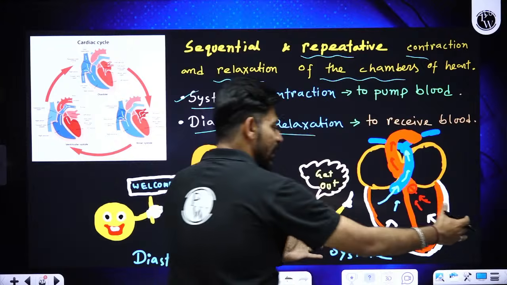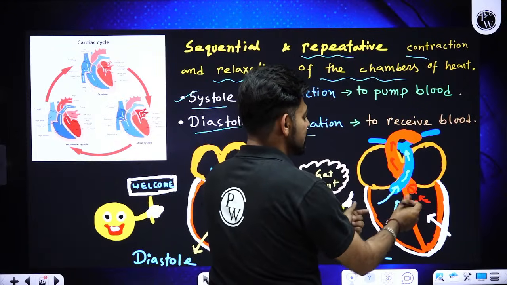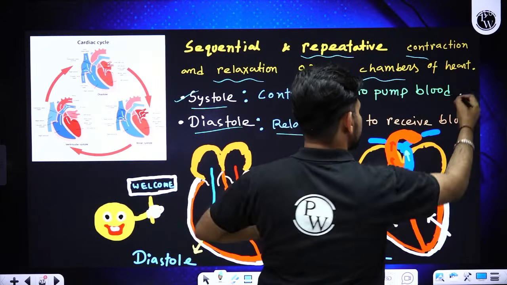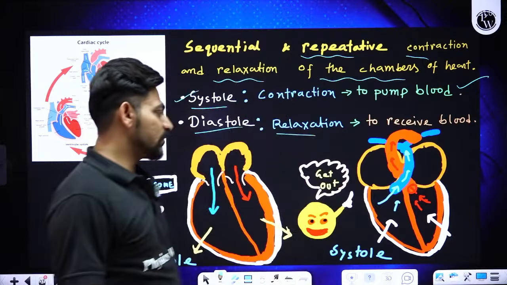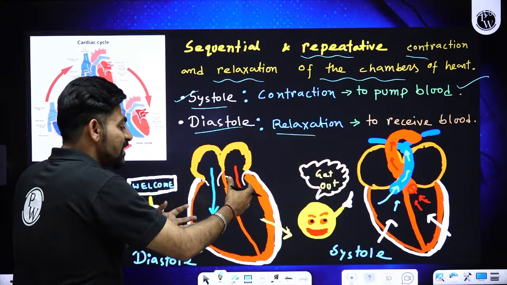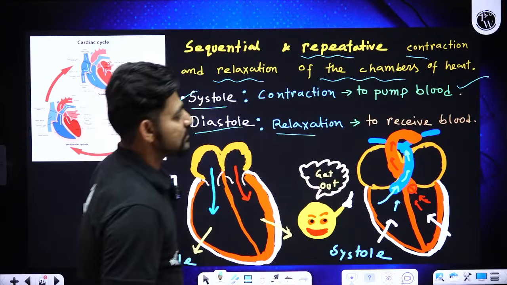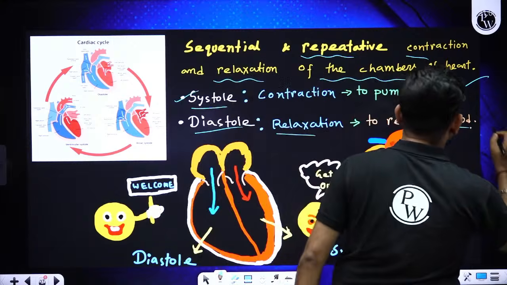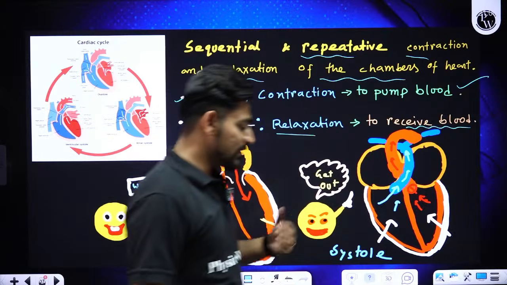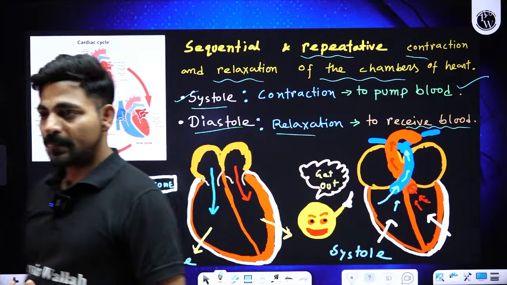Systole means heart is squeezing, the muscles are contracting, that means it's pumping the blood outside. So systole is responsible for pumping the blood, and for diastole, heart is making space to receive the blood. So diastole means when it's welcoming blood inside the chambers, and this gradual repetitive systole and diastole will make cardiac cycle. Yes.